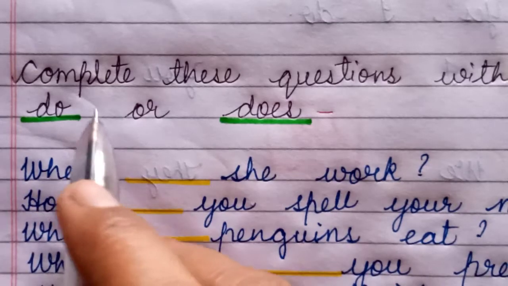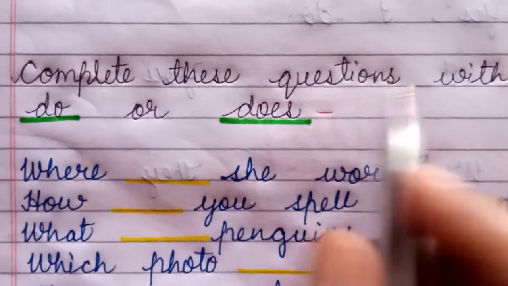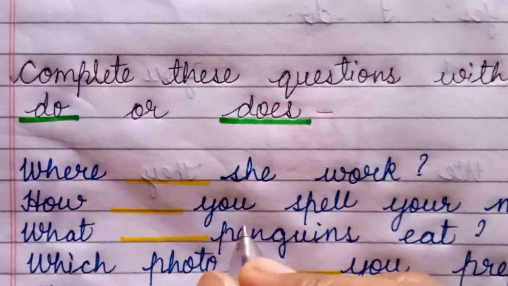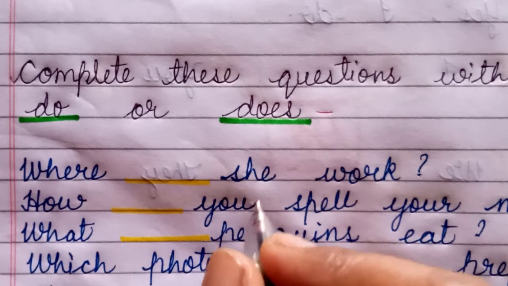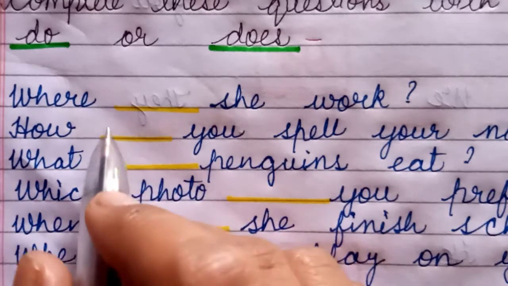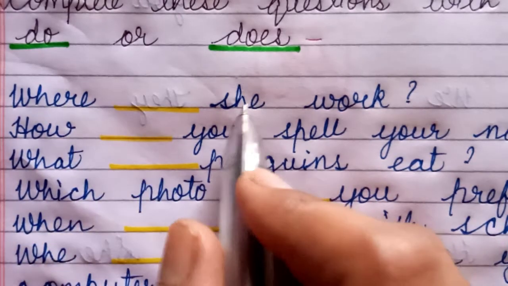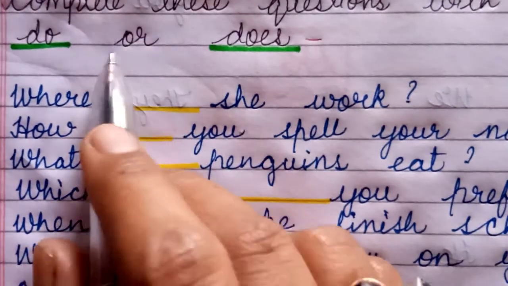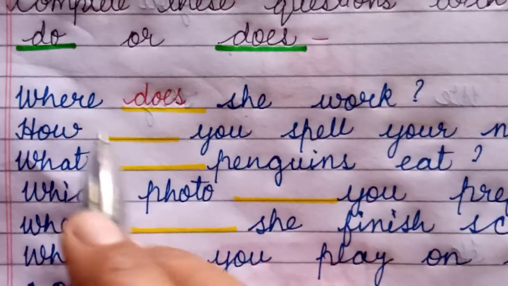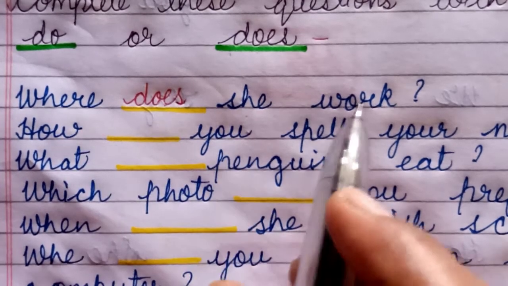Now let me take few more sentences. The question is, complete these questions with do or does. Children, try to watch this video till end. Then only you will be able to clear your doubts. Alright? So the first one is, where dash she work? Now what will come here? Do or does? Children, we have seen that with she we use does. Right? So where does she work?